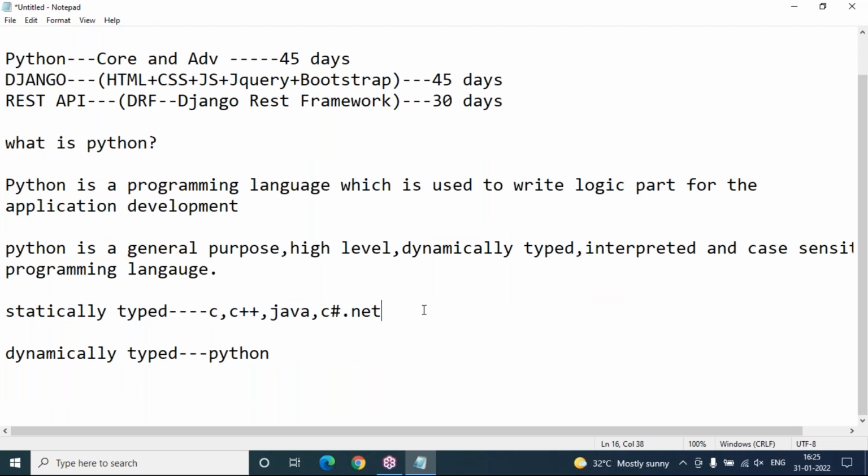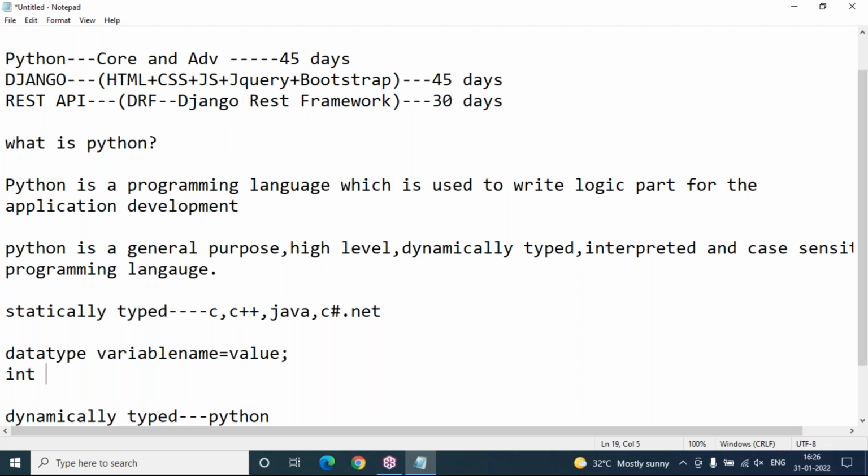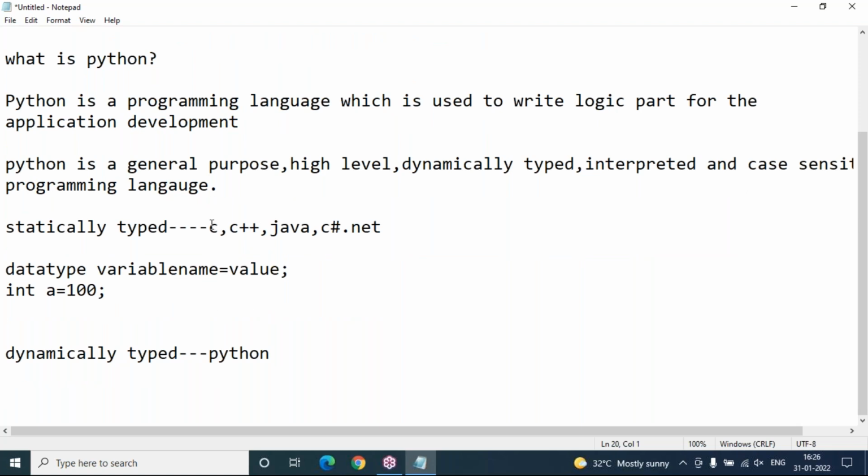Statically typed language means, whenever you declare any variable in other languages like C, C++, Java, C Sharp, .NET, generally we use this syntax: data type, variable name equals to value. Data type is integer, variable name is a, value is 100. So as a programmer, in these languages you must be aware of the data type of the value you are assigning to the variable. If we give the wrong data type, it will give an error.